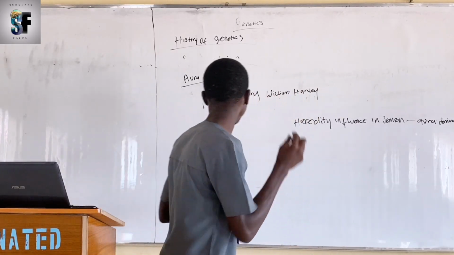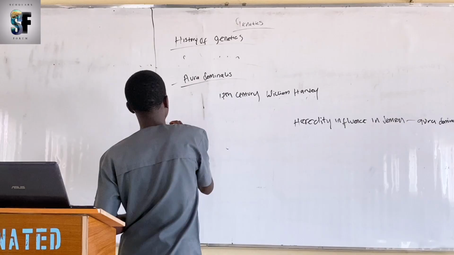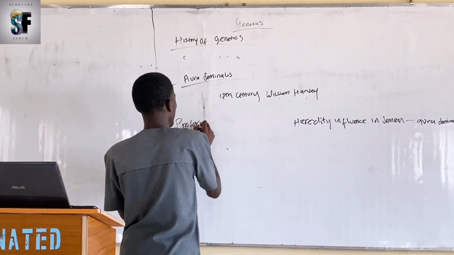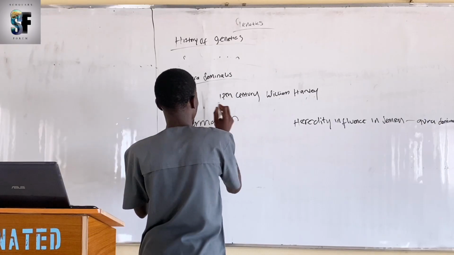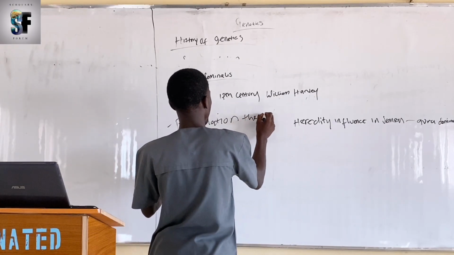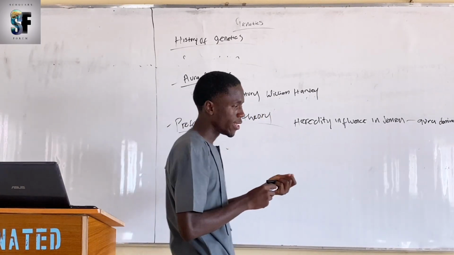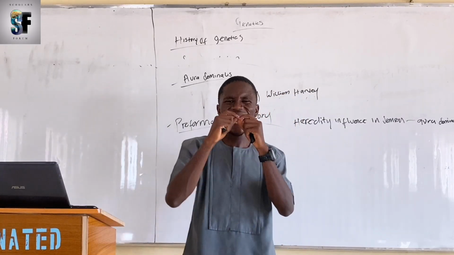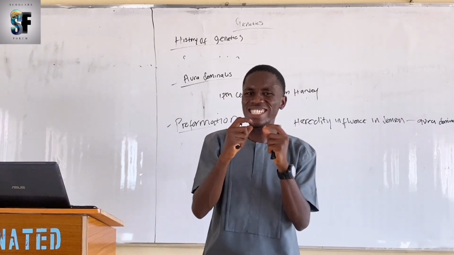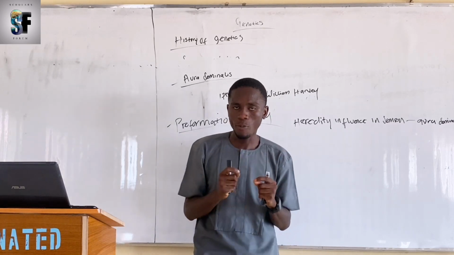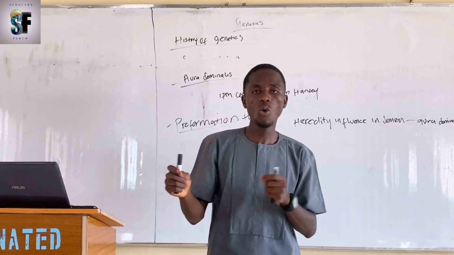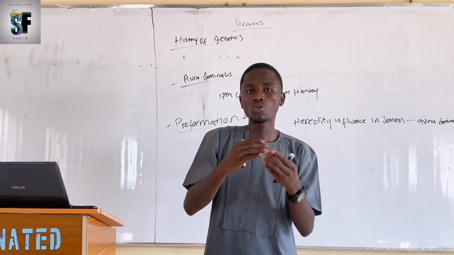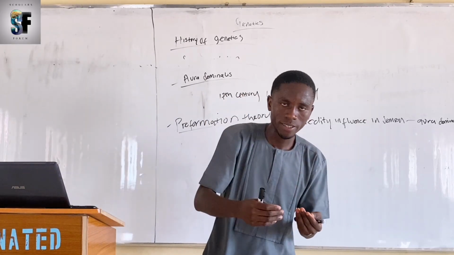All right. Also, there's what we call the preformation theory. Yes, this one is very important to me. I love the theory so much. The preformation theory states that the entire organism already exists in a tiny form inside the semen or ova or egg. Are we together? That during development it just becomes bigger and bigger.